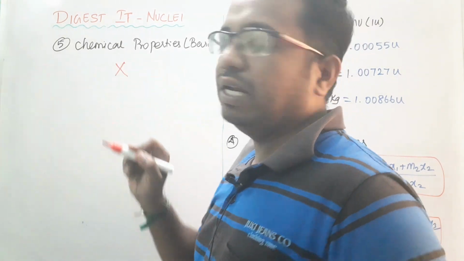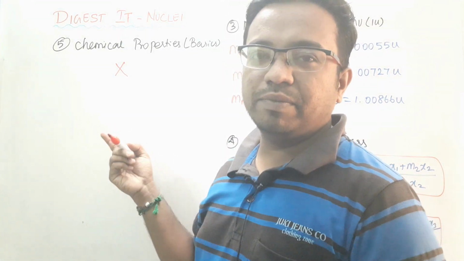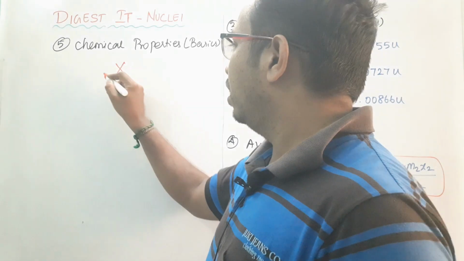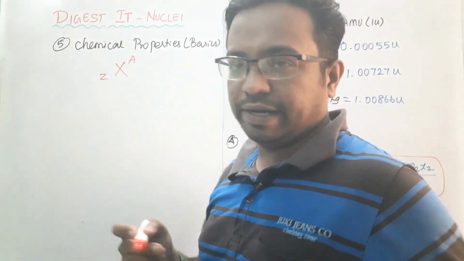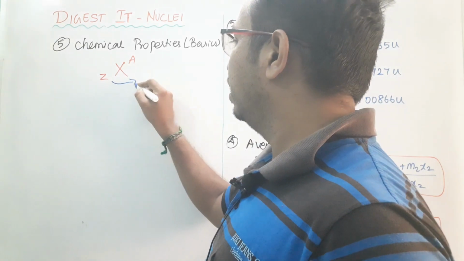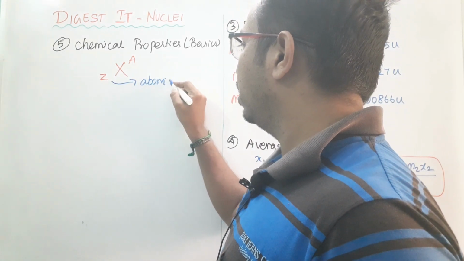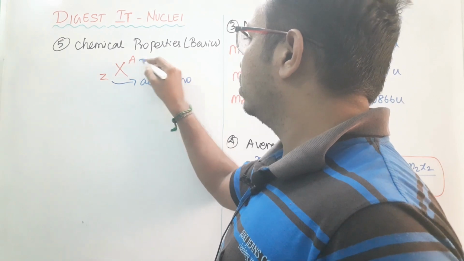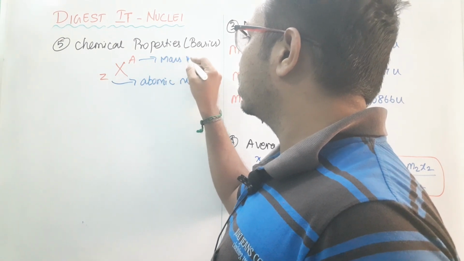For example, any element you can write as X, maybe nitrogen or oxygen or chlorine, with Z here and A here. We know that Z is what we call the atomic number, and A is what we call the mass number.